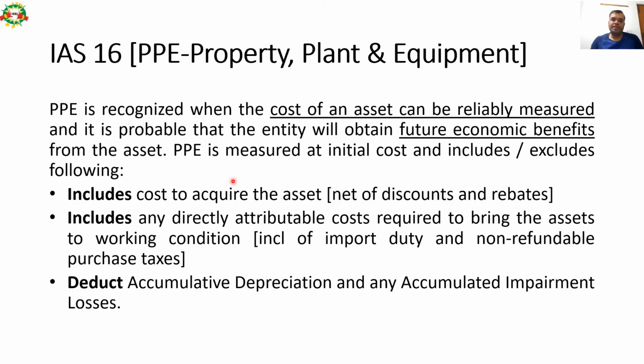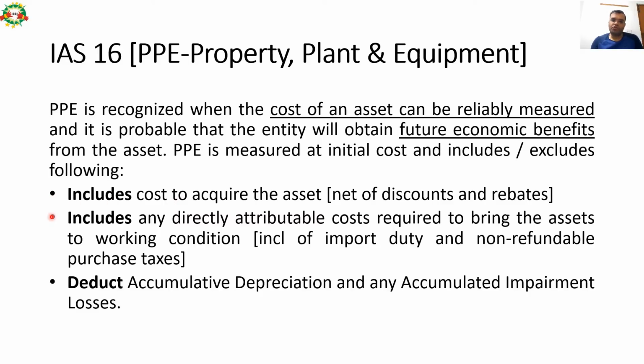So PPE is measured at initial cost and includes or excludes the following items. While calculating total capitalized value of the property, plant and equipment, normally we capitalize initial cost and we include certain items out of initial cost, or we can exclude some cost from that initial cost, which are as under.